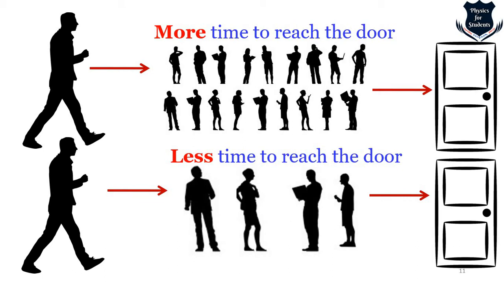Now why am I telling you this? Because light behaves in the same manner. As I told you, human beings and light have a general propensity or tendency to move. So this person fighting, stumbling, going left and right will take more time because there are more obstructions around. This person will take less time because there is less obstruction, and he will easily move towards the door.